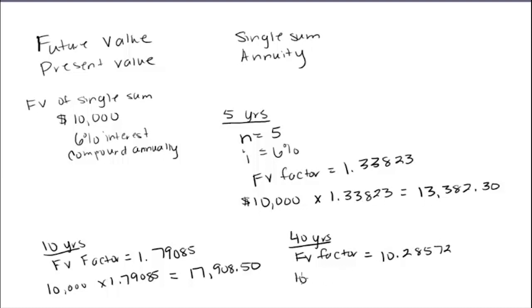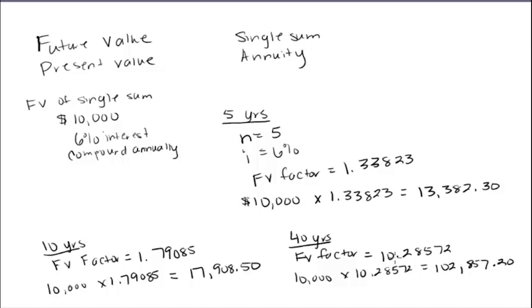10.28572. So you take the 10,000, multiply it by that factor, and that should give you a number of 102,857.20. So if you left it there for 40 years, that initial 10,000, again, you're not touching it, you're not adding anything to it, it will eventually grow to be over $102,000. That's what you get with compounding interest. All right, that's future value.